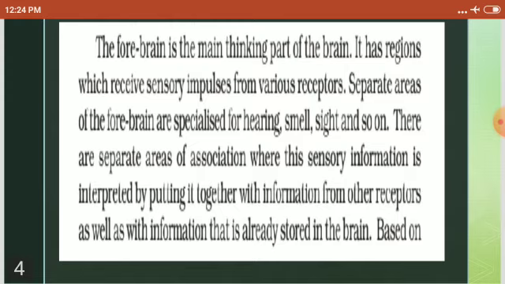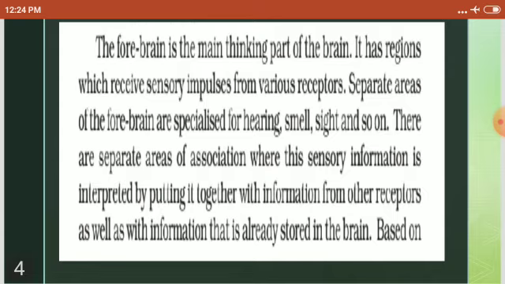So you are thinking because of the forebrain. It has regions which receive sensory impulses from various receptors. Which are your receptors? The sense organs: skin, eyes, ears, nose, tongue and so on.